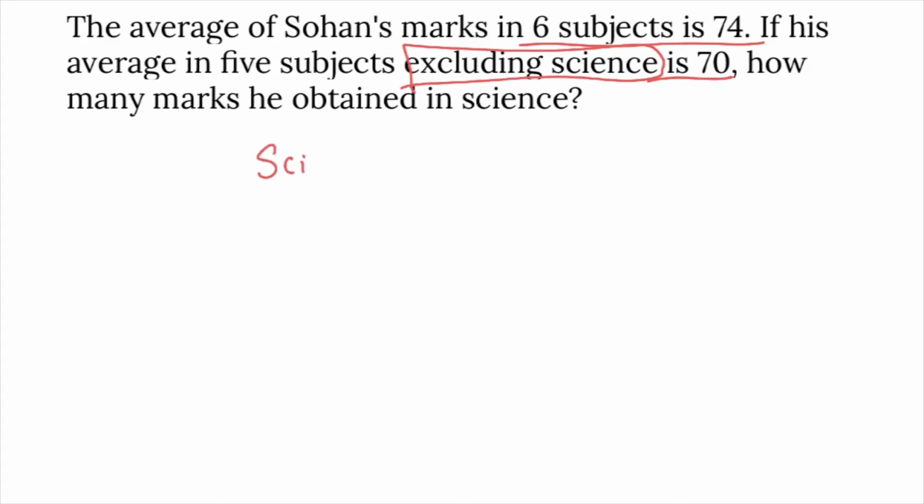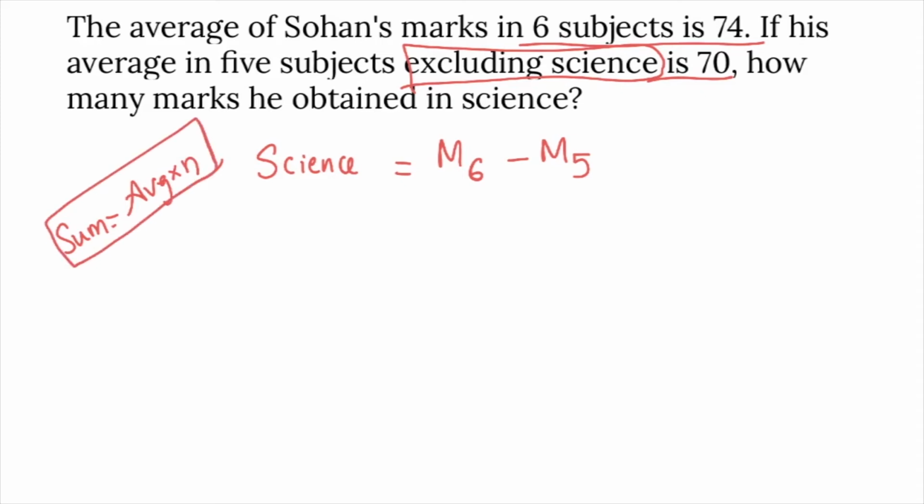So marks in science equal to marks in 6 subjects minus marks in 5 subjects, right? How will you find marks in 6 subjects? Sum is equal to average into number. Average is equal to sum by number. So sum is equal to average into number. So marks in science subject is equal to average 74 into 6 minus 5 subject average 70 into 5.